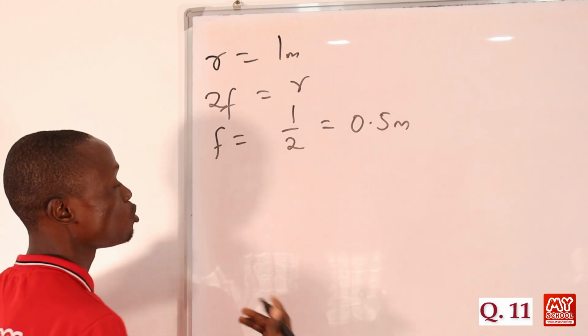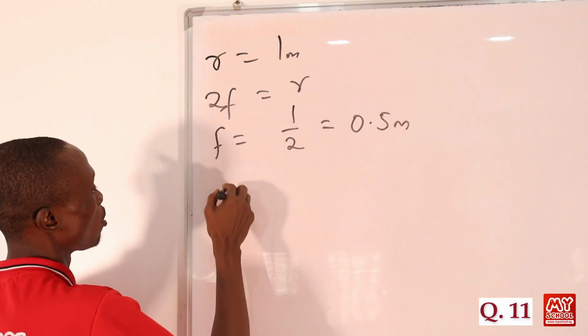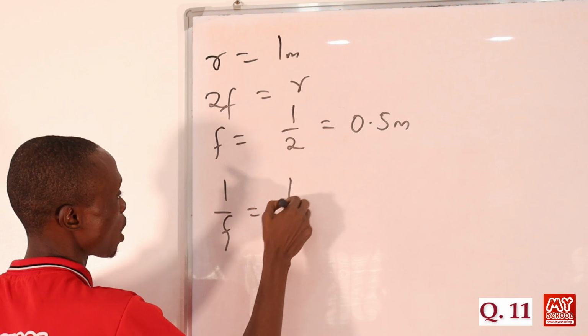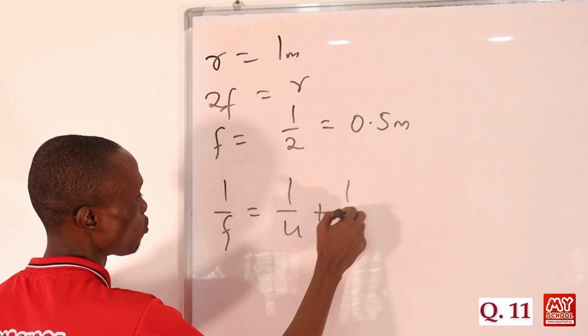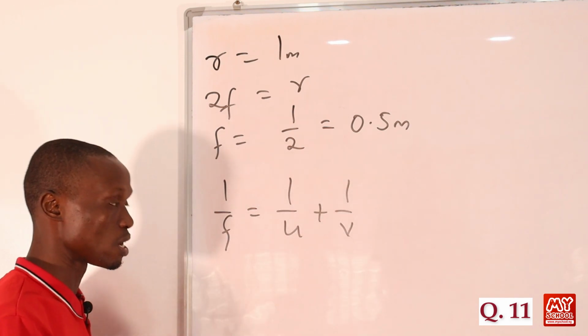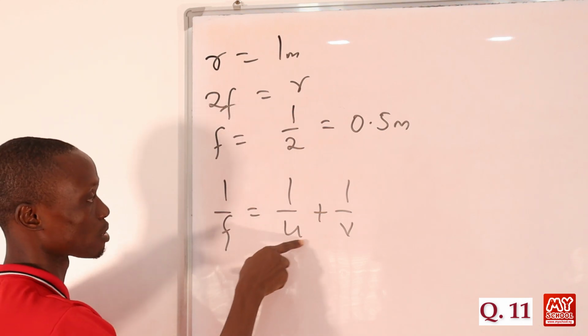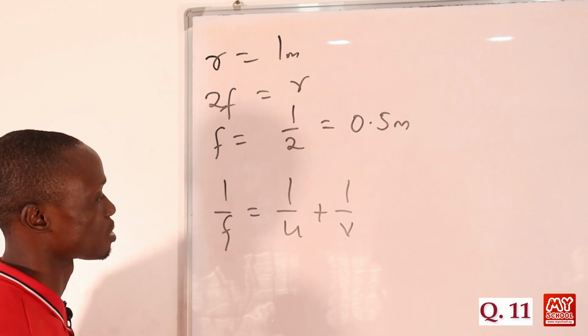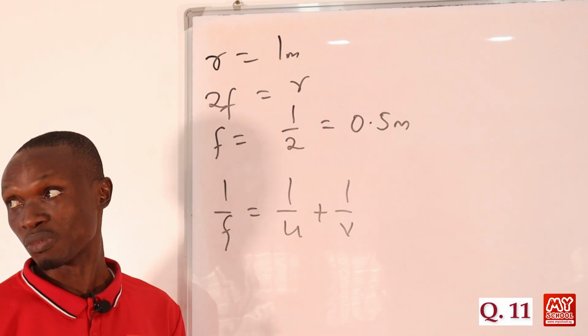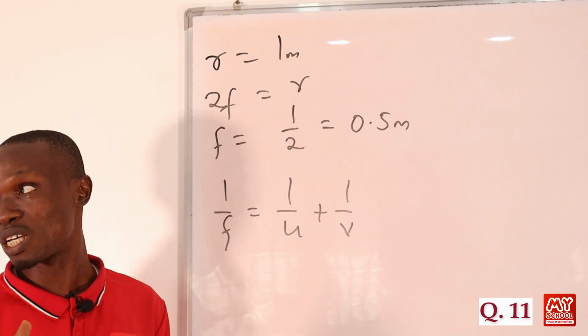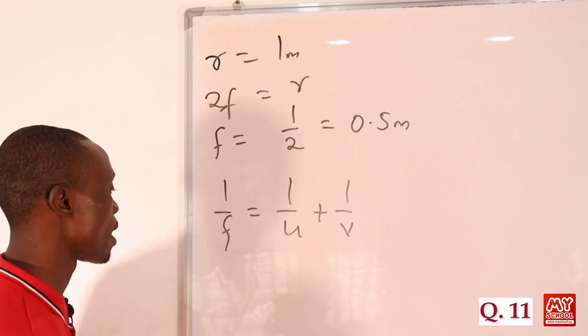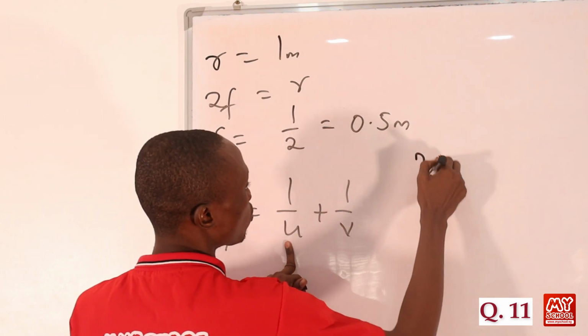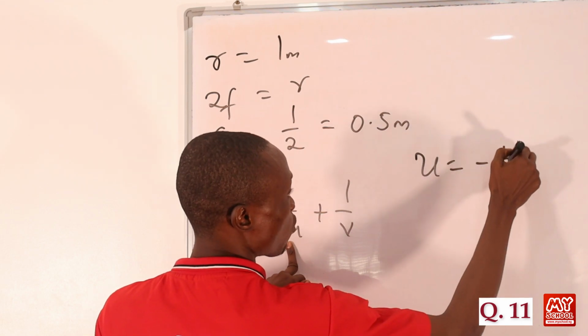So that F will be equal to the radius of curvature, which is 1, divided by 2, which is equal to 0.5. Okay, so using the mirror formula, 1 over F is equal to 1 over U plus 1 over V, where V here represents the image distance and U here represents the object distance. But in this question, we are told that the vehicle is behind the mirror, that is, the object is behind the mirror, right? So that our U will be equal to negative 4 meters.